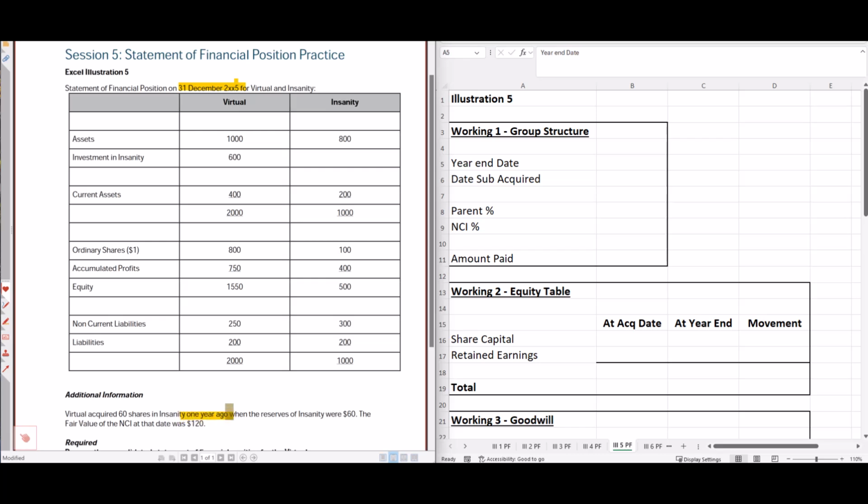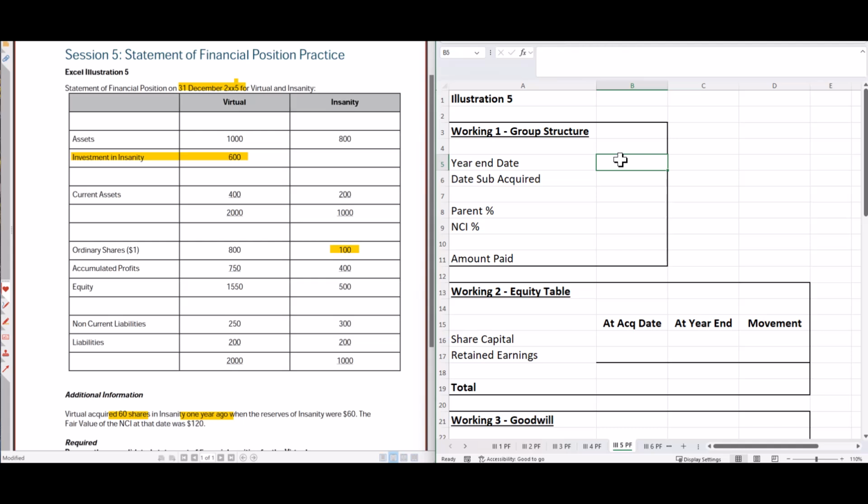So there's going to be some post-acquisition profit. We acquired 60 shares. They had a total of 100 shares. So that's going to be 60%. And the amount paid, well, they show us up here, investment in insanity, 600.